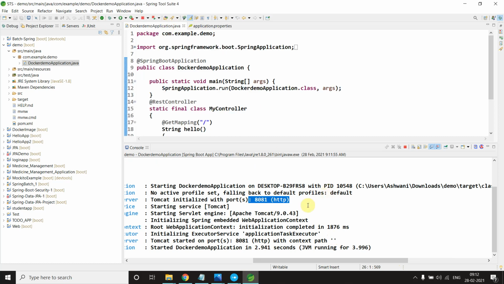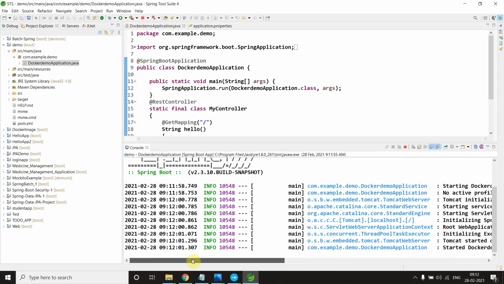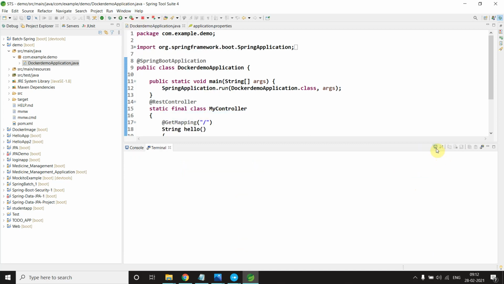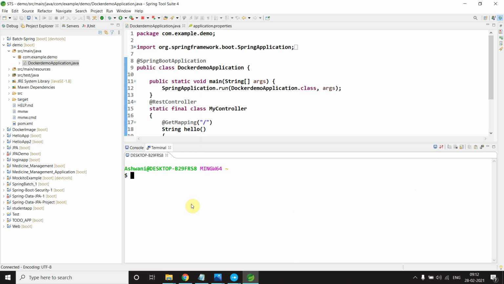Now I want to show you the result, so I will not open any browser, I will run it here only. Just a second. Show views. Where is my terminal? Yeah, and I want to open my shell here. It will open. Now where is this? My application is demo, so I will go into the property.